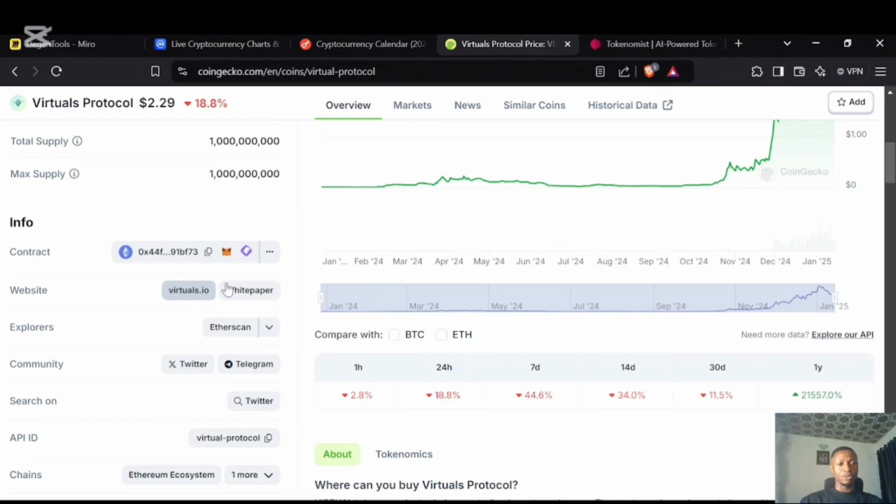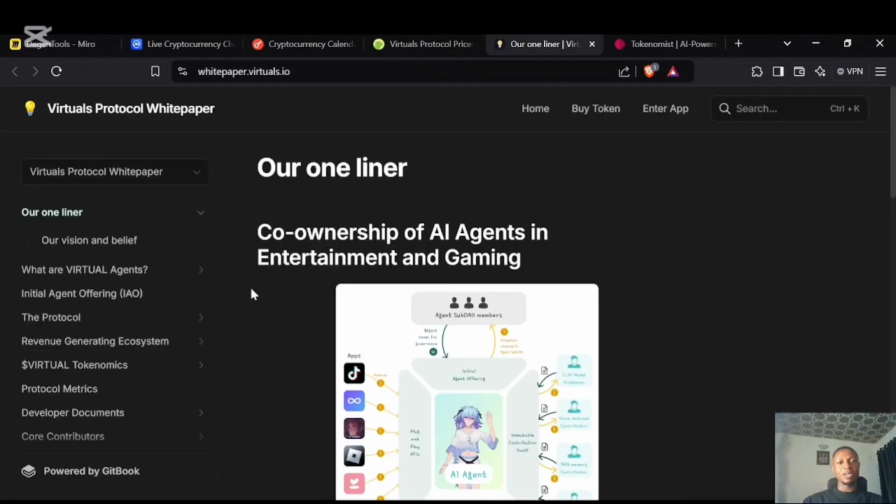So once we go to the white paper, we click this, it takes us to the white paper. It is more or less a document that gives us an overview of what the project is all about, the problem it's solving, the solution it's providing, and how it plans to generate money. So if you look towards the left here, you can see revenue generating ecosystem, the protocol, initial agent offering.